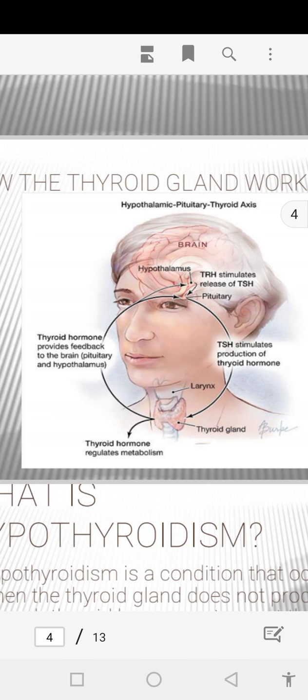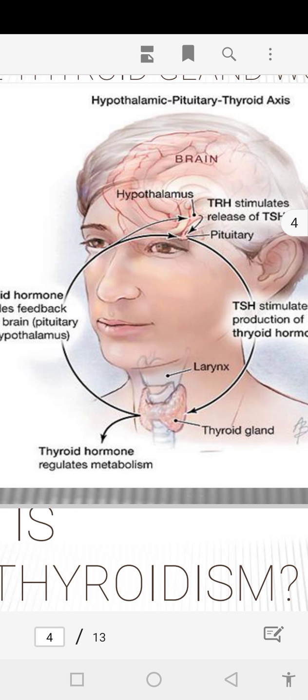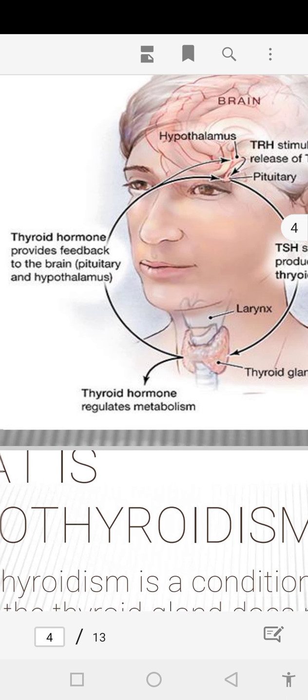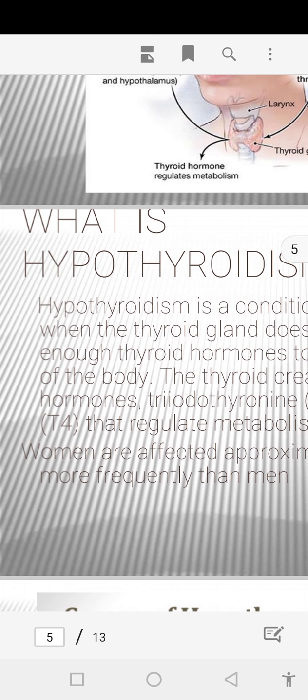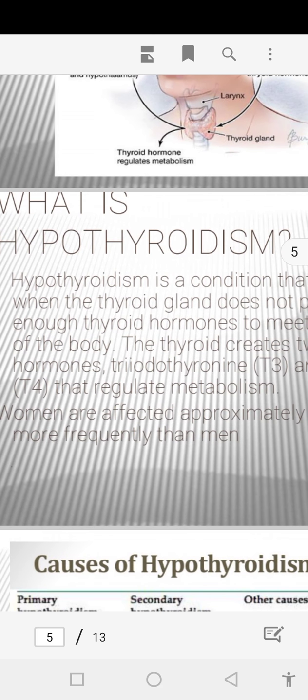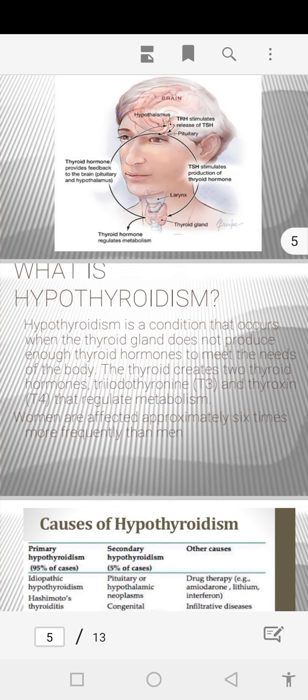So the triggering factor comes from the hypothalamus, and TRH, thyroid releasing hormone, stimulates the release of TSH from the anterior pituitary gland. From the anterior pituitary gland it goes to the thyroid gland, present in front of the neck, and acts there to release T3 and T4. In this way the cycle works. Now hypothyroidism is a condition in which a decreased amount of T3 and T4 is released. That is known as hypothyroidism.